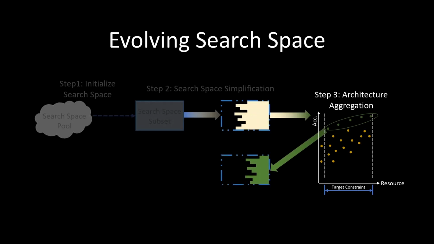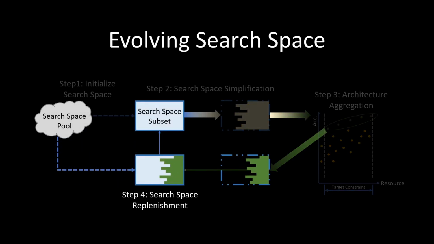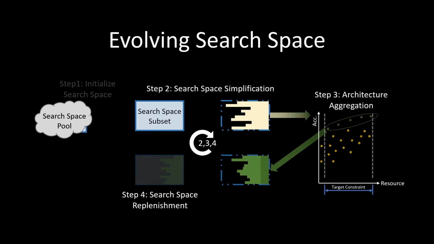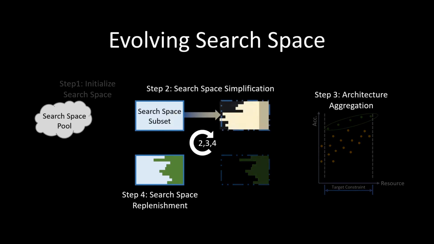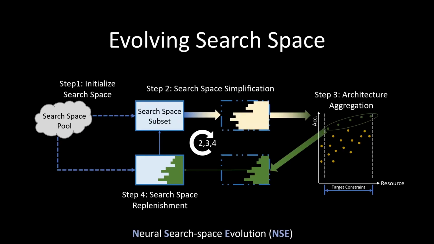in this iteration. Those green dot models used for aggregation are as well considered as intermediate search results, or the final results if this is the last search iteration. Otherwise, we will replenish the search space with operations sampled from the rest of the operations in the search space pool, and then go back to step 2. We iteratively repeat steps 2, 3, and 4 until the stop condition is met. As long as we can assure the optimized space is continuously improved, we can always inherit the last optimized space with more unseen operations, even beyond the current search pool. We name this scheme Neural Search Space Evolution.